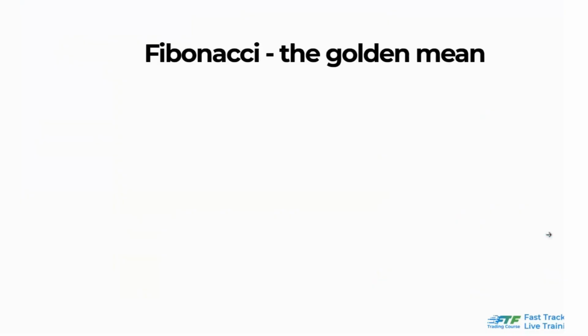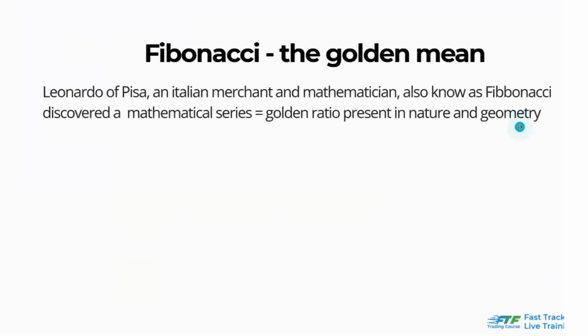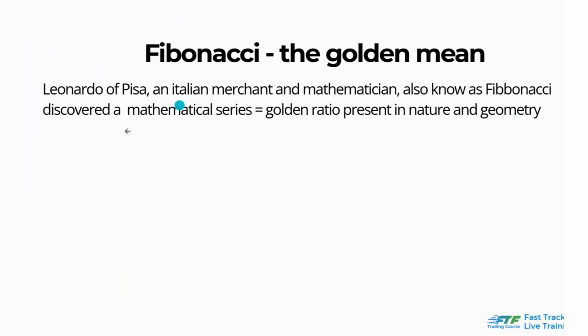Okay, so now let's go to Fibonacci, the golden mean. Fibonacci was created by Leonardo of Pisa. He's an Italian merchant and mathematician, also known as Fibonacci. We call it Fibonacci now. He discovered a mathematical series, or a golden ratio, present in nature and geometry.